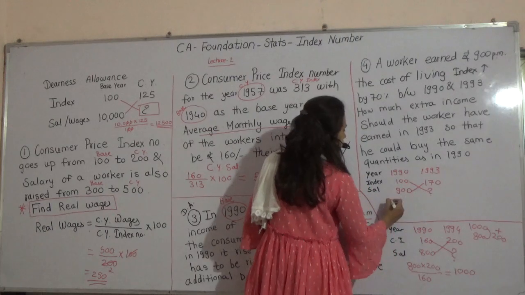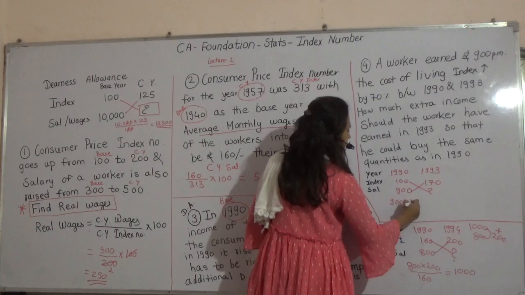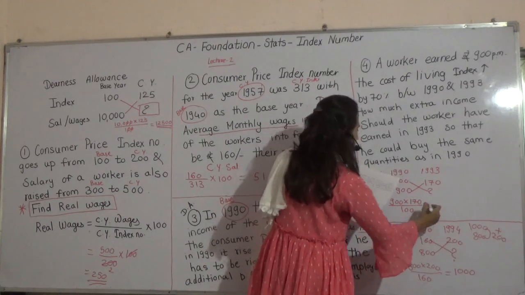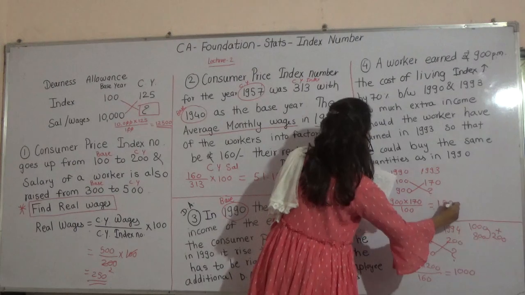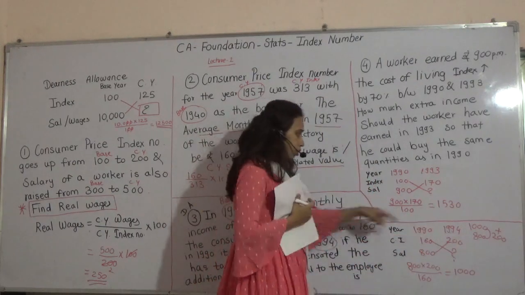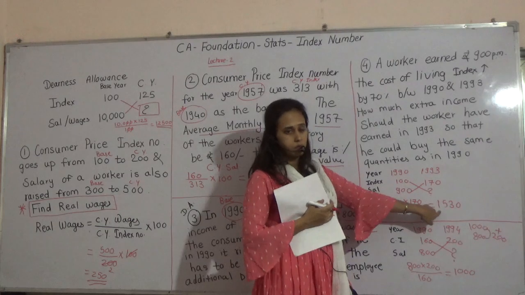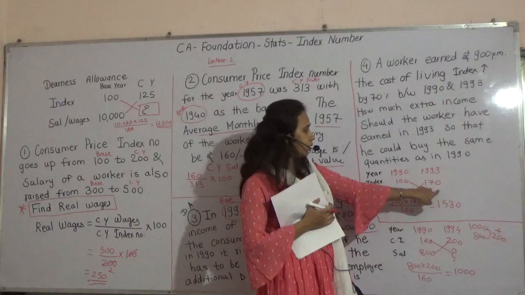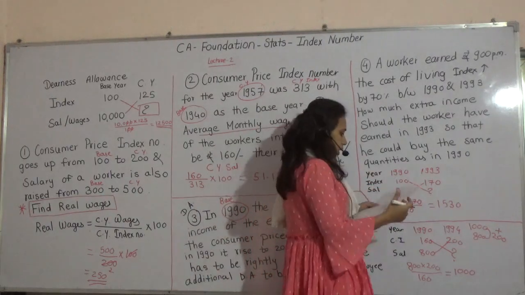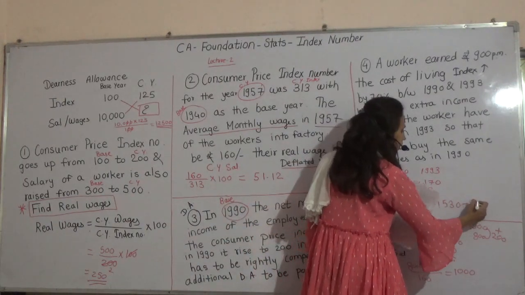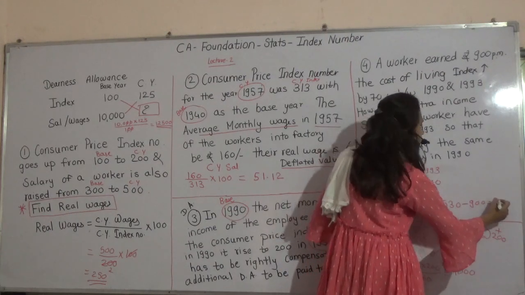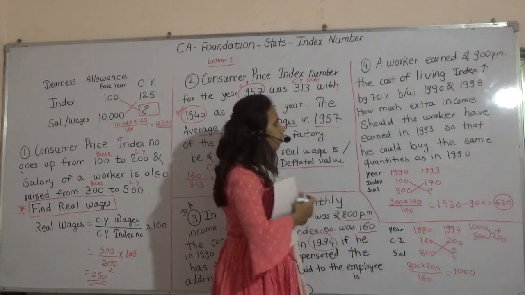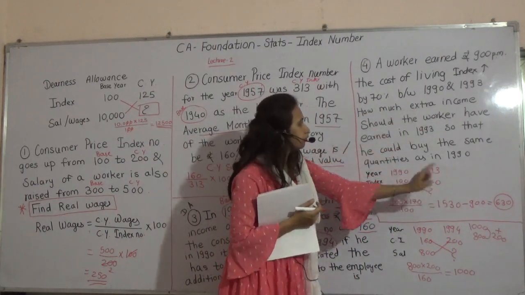Again, cross multiplication: 900 into 170 divided by 100. This will give you 1530. Remember this is not your answer. This is the salary we have calculated for 1993. Now if you deduct 900 from it, you will get 630. That additional amount is the DA, or we can say extra income.